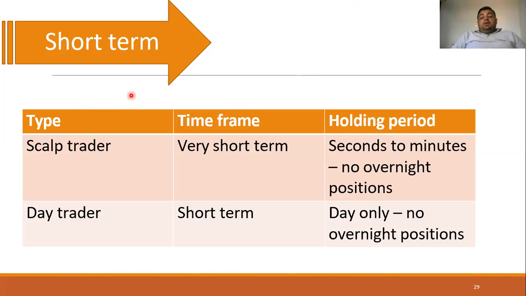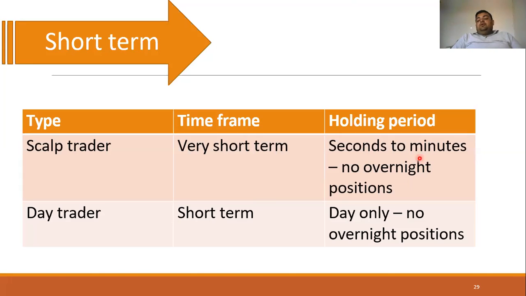In the short term, there are two types of speculators. First is the scalp trader, and another is the day trader. So, what is the difference between these? A scalp trader has entered into the market for a very short period of time, whereas for a day trader the time is again short but not very short. What is the meaning of very short time? It means seconds to minutes: just click to buy, and after 10 seconds, 20 seconds, as the price rises, he clicks to sell.